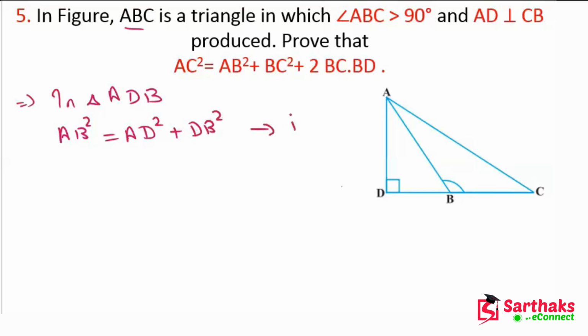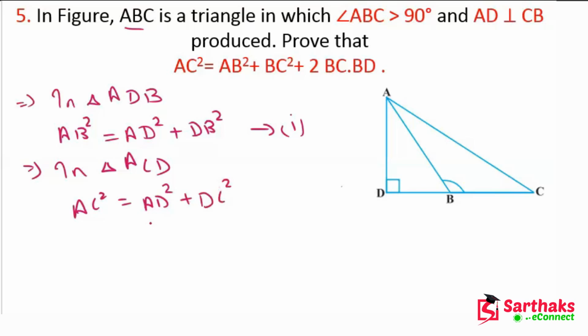This is our equation number 1. And in triangle ACD, again we apply the Pythagoras theorem. Then we get AC square is equal to AD square plus DC square.